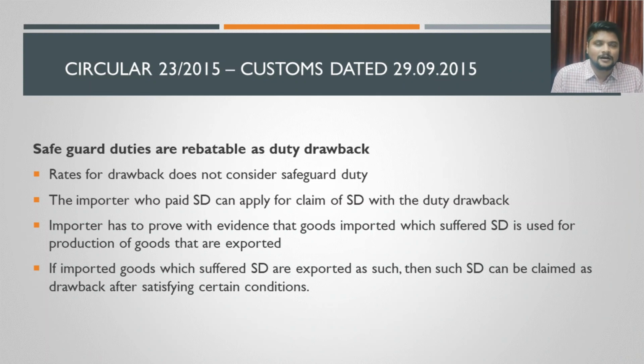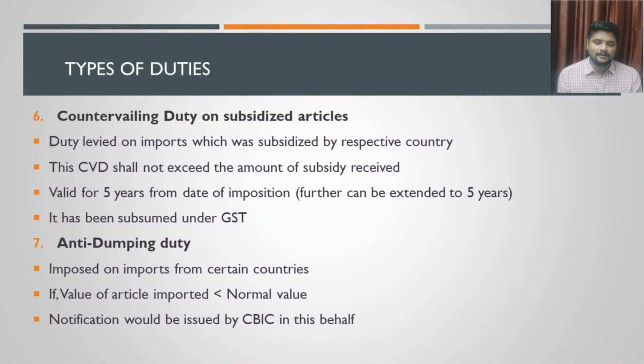After completing this safeguard duty, let us again continue with countervailing duty. The next type of duty is called countervailing duty, on subsidized articles. What is this duty? If the originating country where you are importing from is providing some subsidy on the price of the goods, then the government of India will charge a duty on that particular product, which is called countervailing duty.